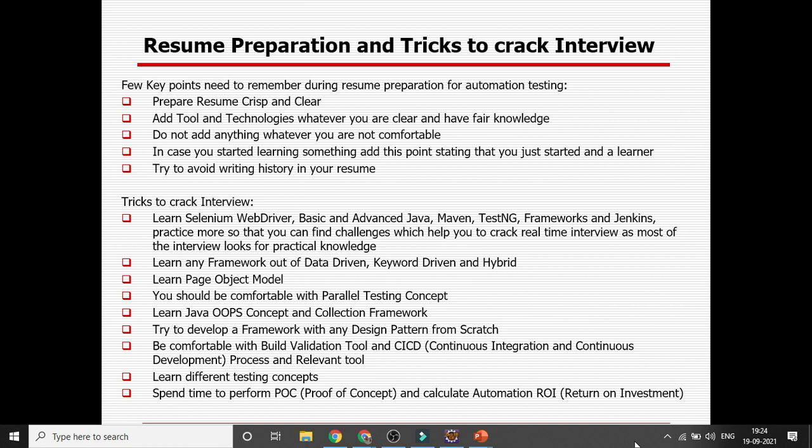And you need to calculate the ROI, return on investment. In case your return on investment is negative or zero, then there is no point in automating. In case it is positive, multiplied by some factor, then you can go with the automation development. Otherwise there is no point in automating.